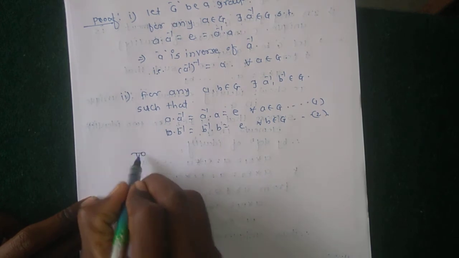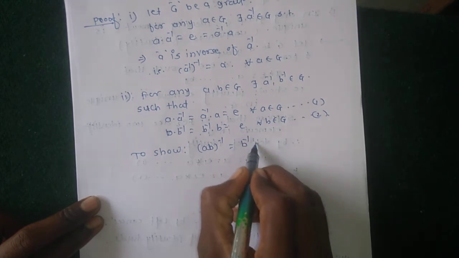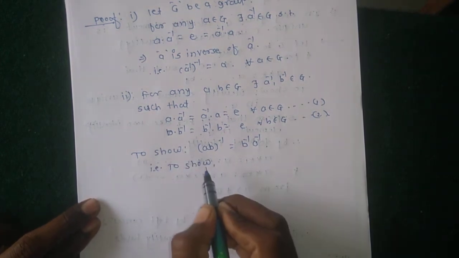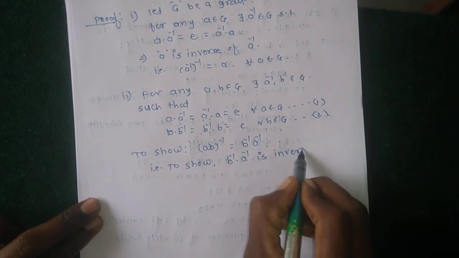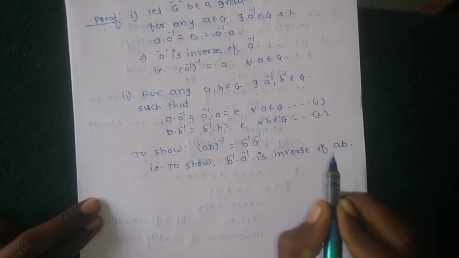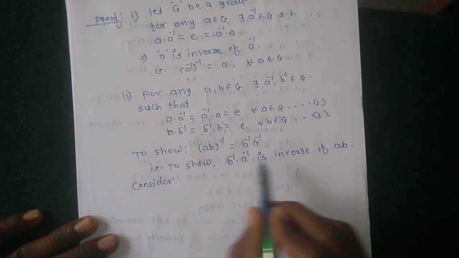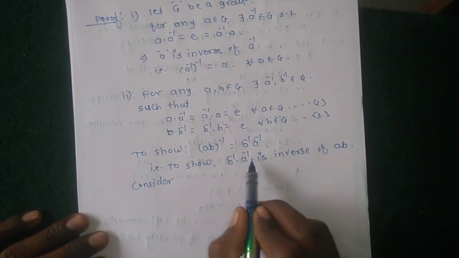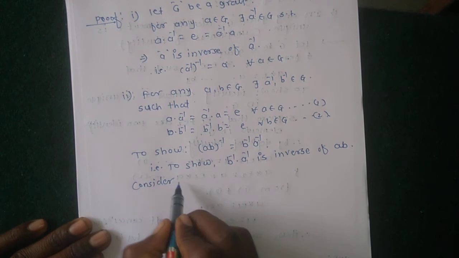Okay, what is to show? To show the inverse of AB is B inverse A inverse. That is, to show B inverse A inverse is the inverse of AB, which implies that AB into B inverse A inverse equals identity. Here to show.